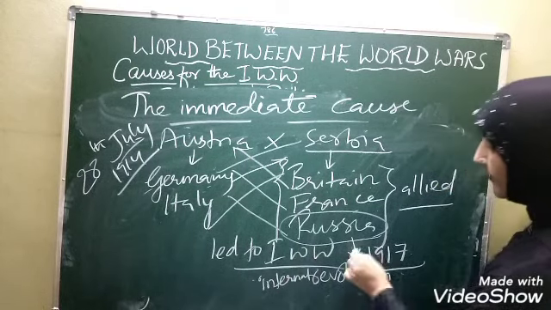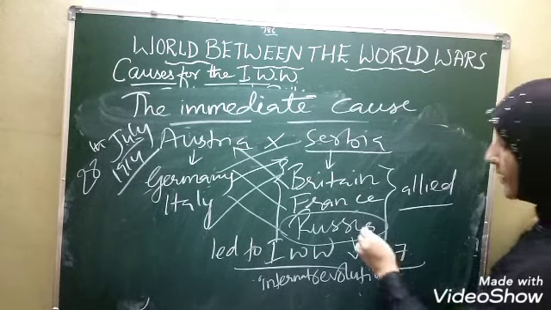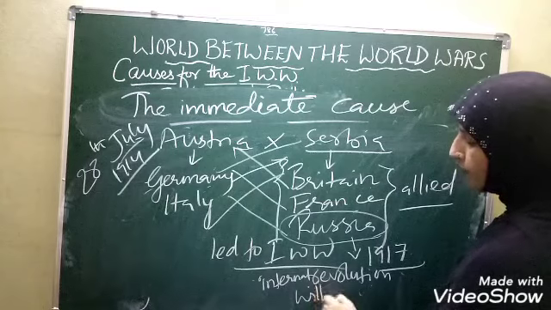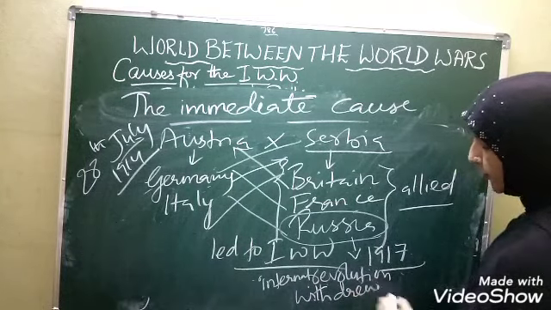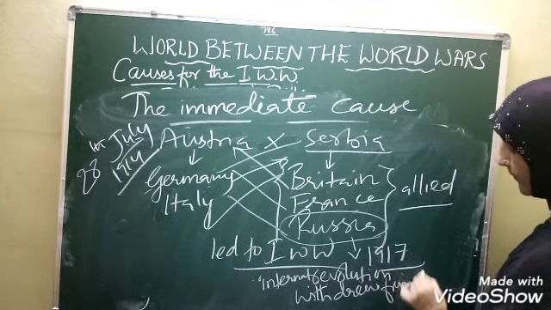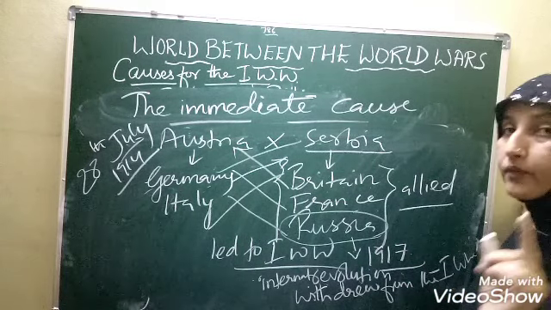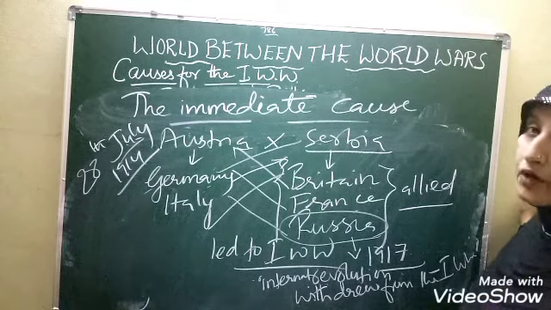As the revolution started in Russia, Russia withdrew from the First World War. What was the reason, children, that Russia withdrew from the war?